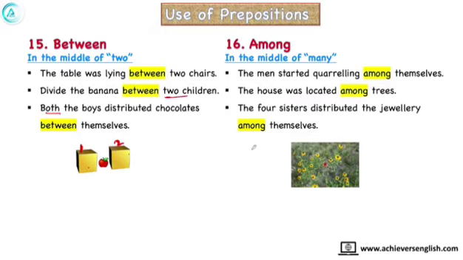But among is the opposite of between. Among is used when we talk about many things. The men started quarreling among themselves. Men means there were more than two men. The house was located among trees. There were many trees and the house was located among them. The four sisters distributed the jewelry among themselves. Four sisters means more than two. In this picture also you can see that the red flower is among the yellow flowers.